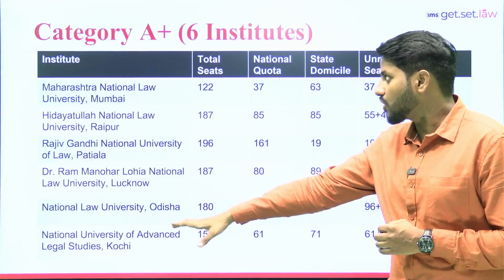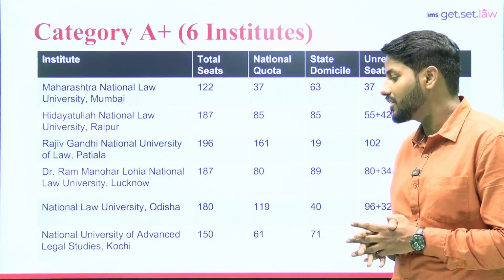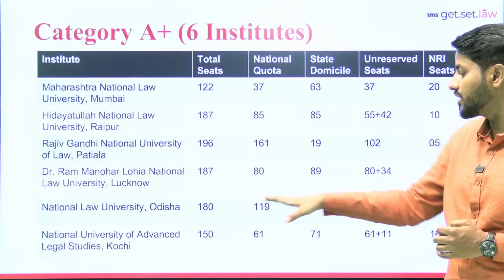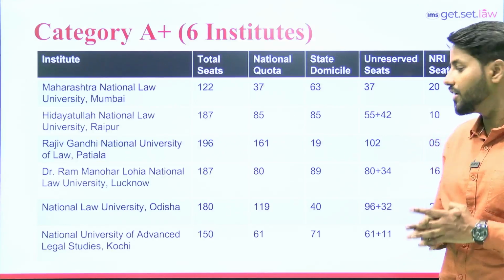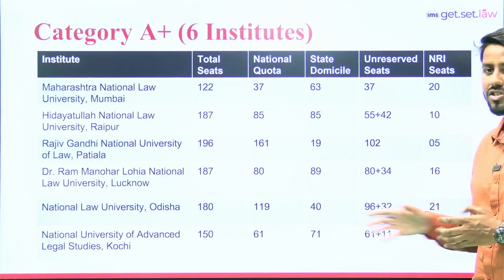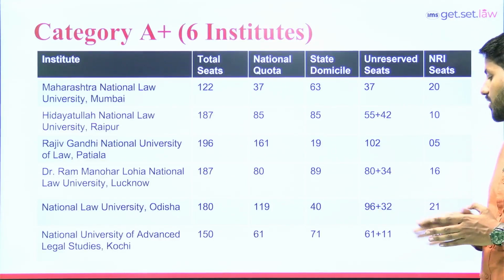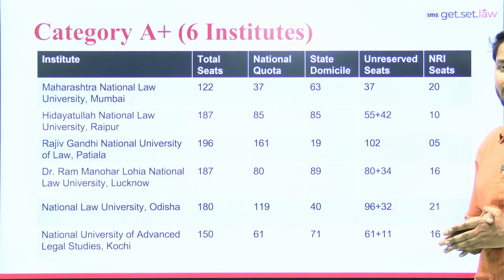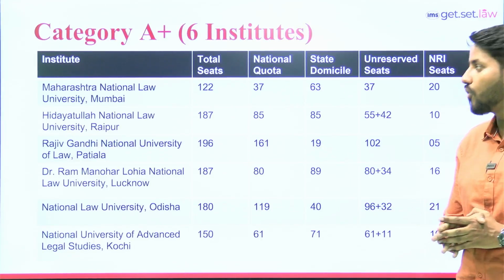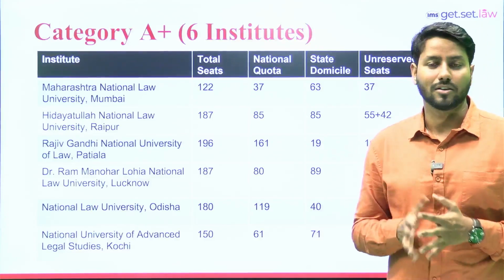The last college of this A plus category will be National University of Advanced Legal Studies, Kochi. In total, 150 seats. Out of 150 seats, 61 seats are reserved for national all India candidate students, and 71 are reserved for state domicile. If we talk about the bifurcation further, all 61 seats are for unreserved students, and out of 71, 11 seats are for unreserved students, and in total they are offering 16 seats for NRI category students. So this is about category A plus.